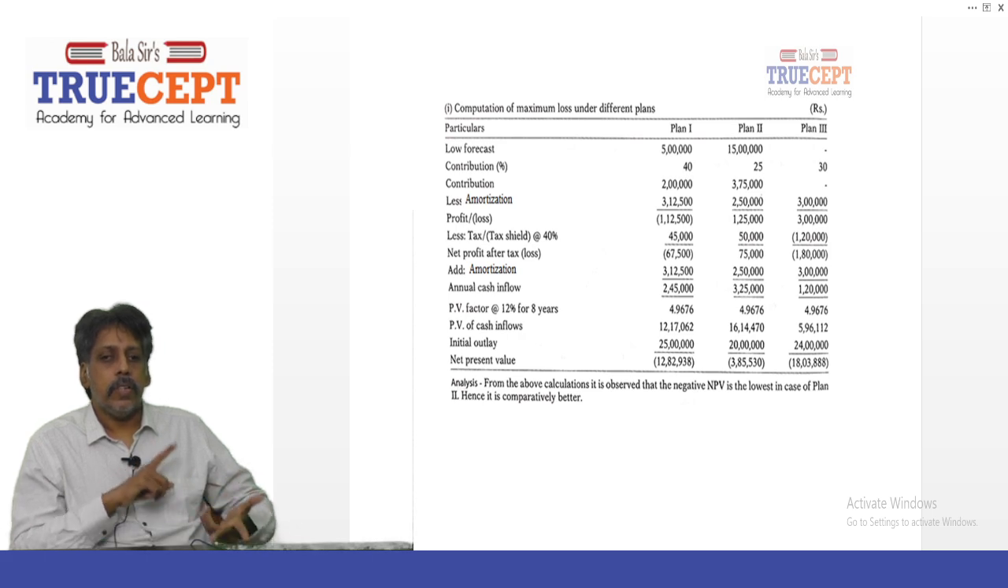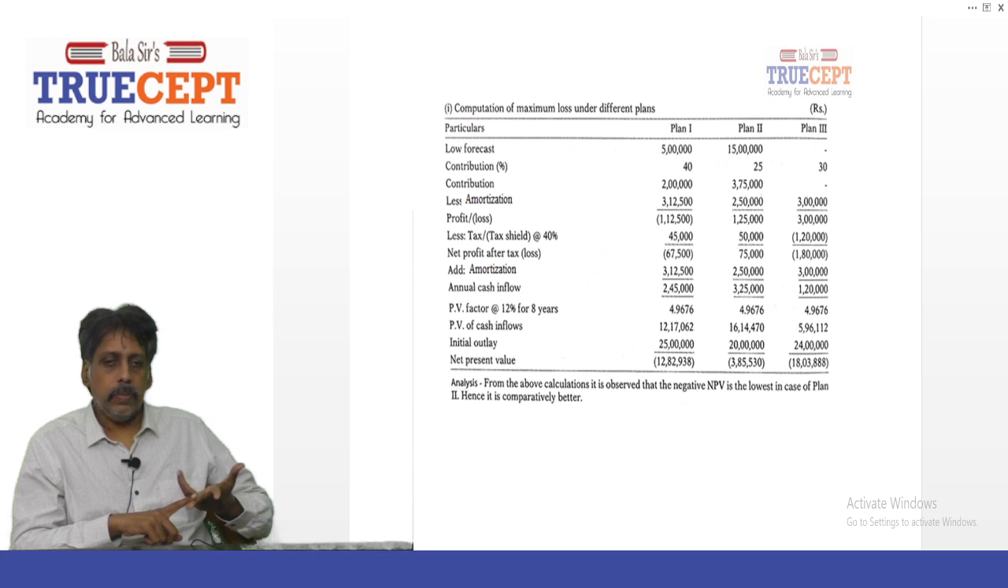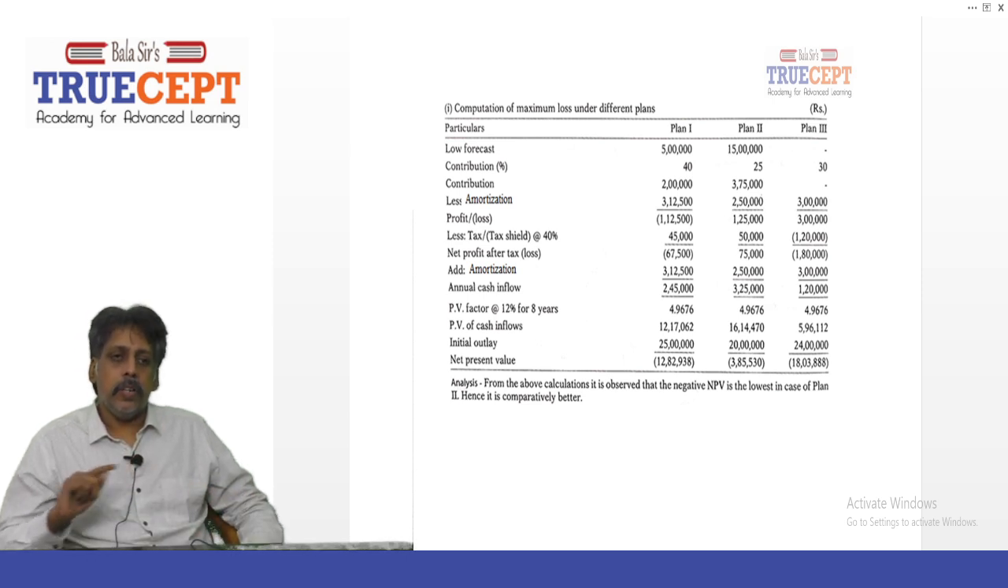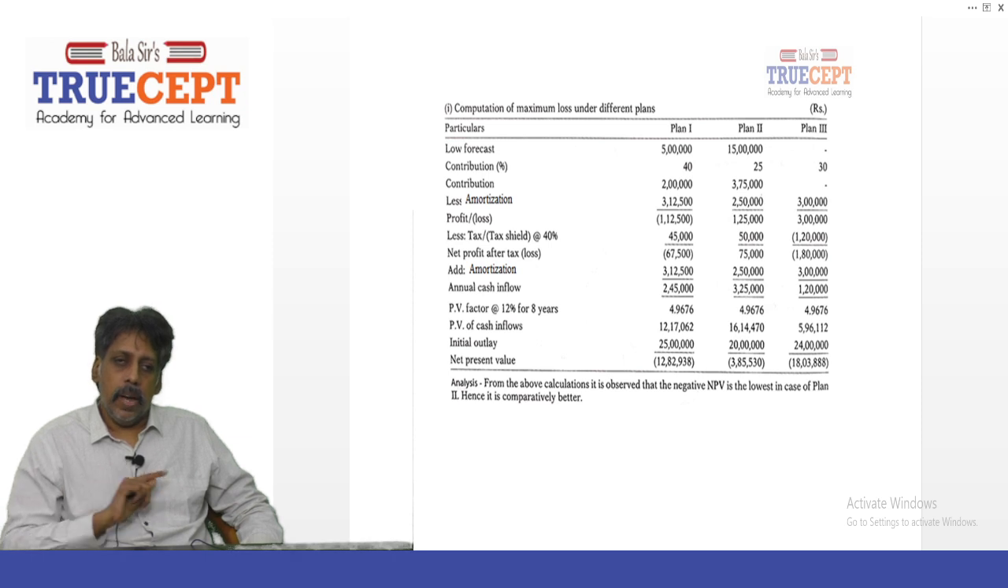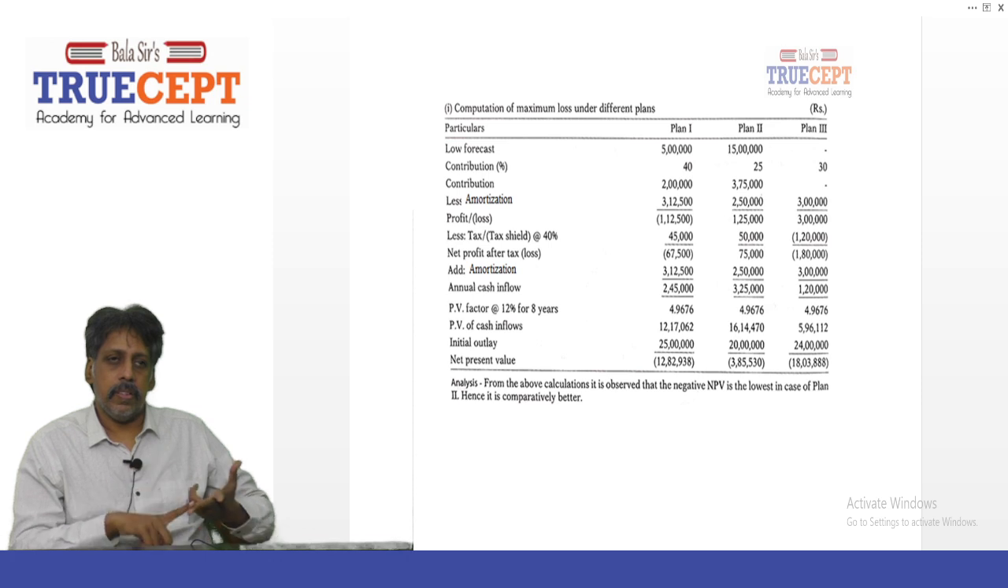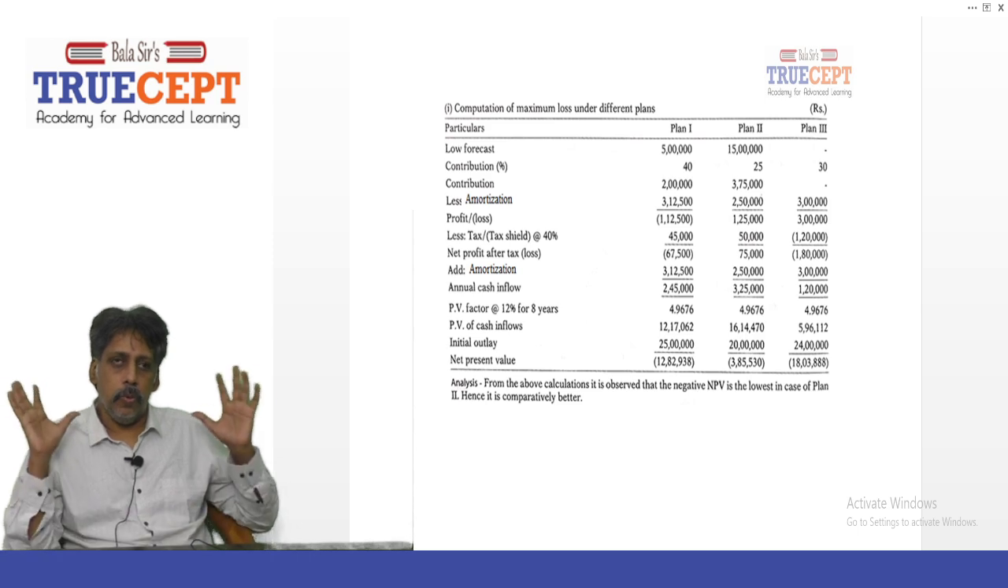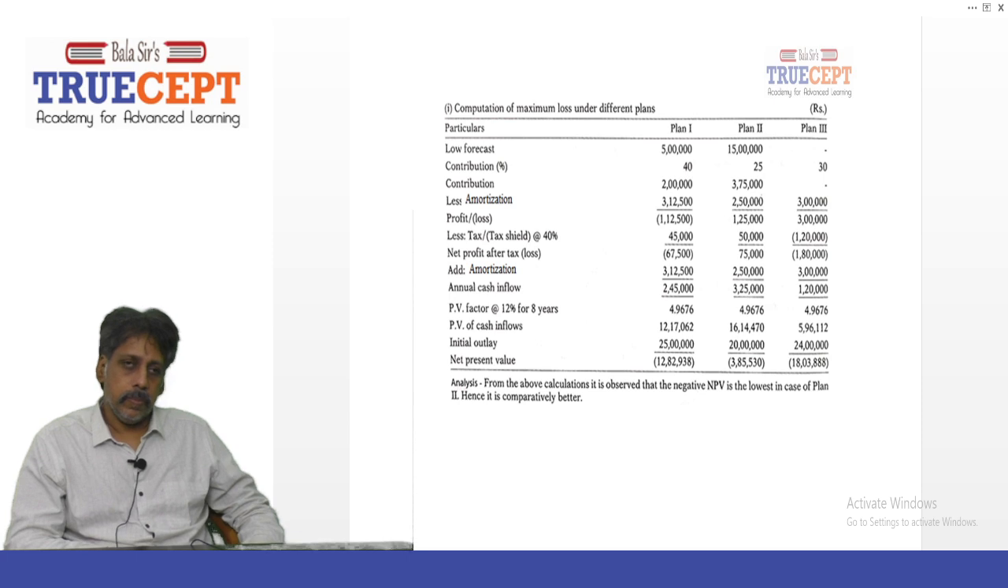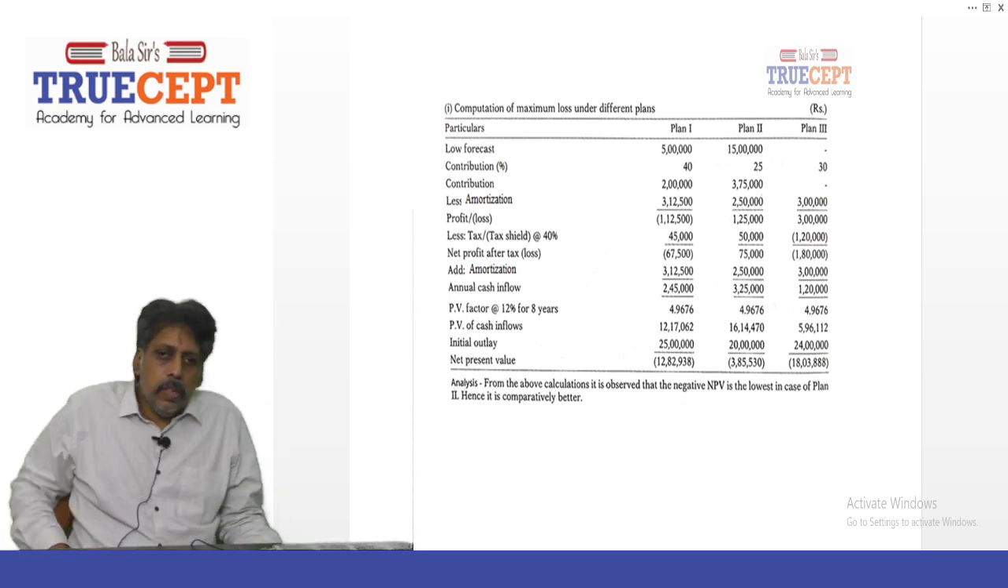And plan 2, take 75,000 plus amortization 2,50,000, so 3,25,000 annual cash inflow. That into 4.9676 gives you 16,14,470. Minus initial outlay 20 lakh. So you get a negative NPV of 3,85,530. And plan 3 also negative. 1,20,000 into 4.9676 is 5,96,120. Minus initial outlay rupees 24 lakh. That's a huge negative, 18,03,888.